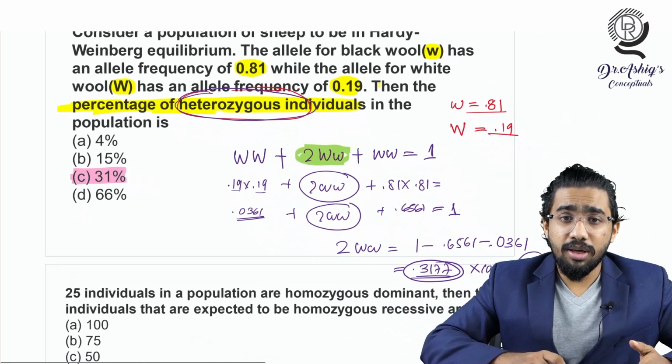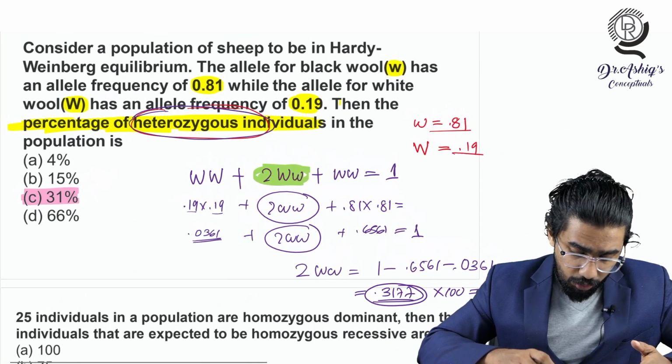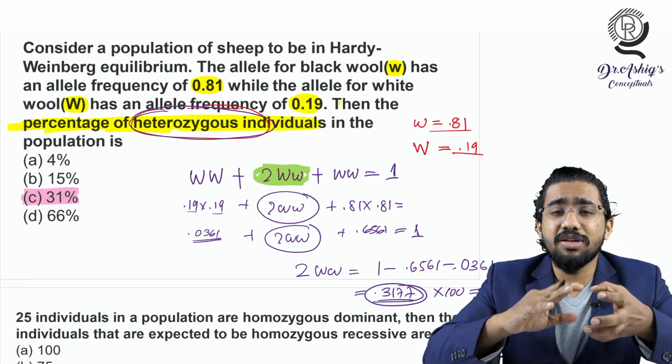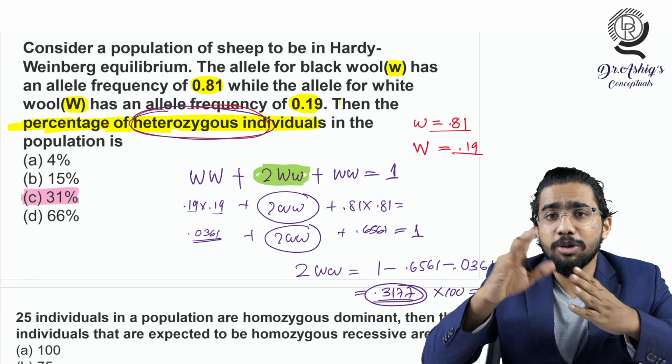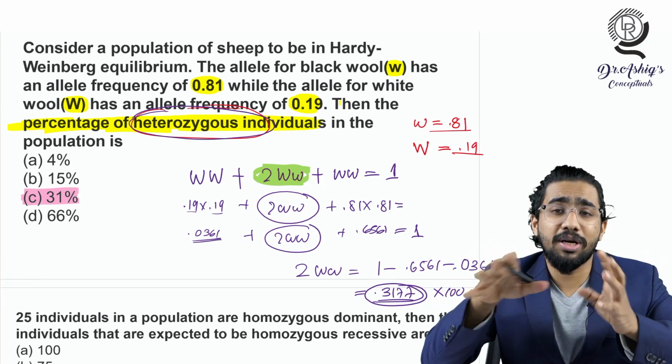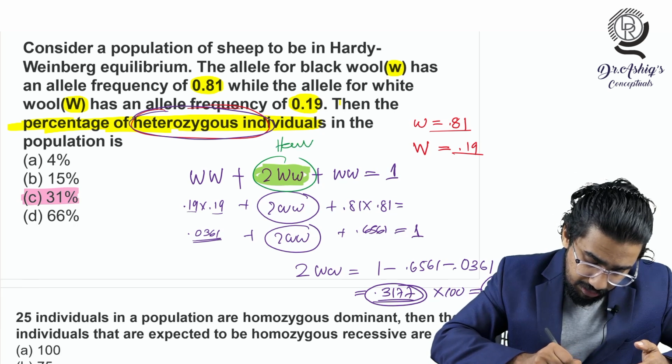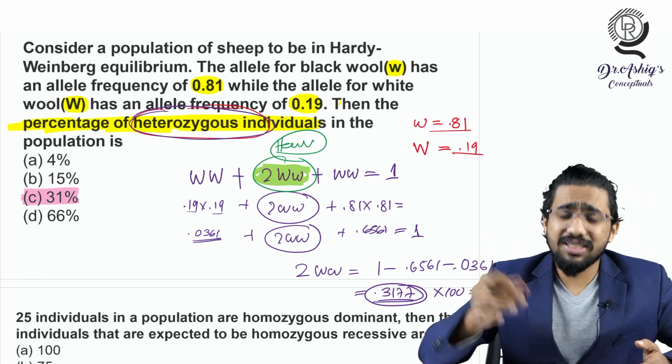So you have to be sure about how to do this. You have to know what is the significance of capital W small w, and the 2Ww, that equation here. And you have to know this is the heterozygous. That was the question they are asking. So they can ask in a different way.